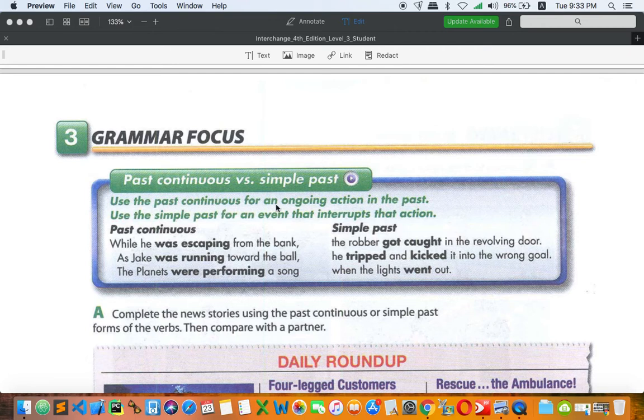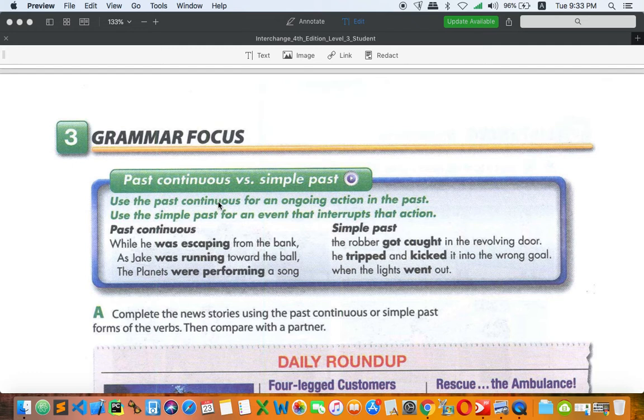Use the past continuous for an ongoing action in the past. And then we use past simple, or simple past, for an event that interrupts that action. So you might remember that past simple interrupts past continuous. So past simple is a short action and past continuous is a longer action. And usually a short action happens and interrupts the longer one, which is about past simple interrupting past continuous.